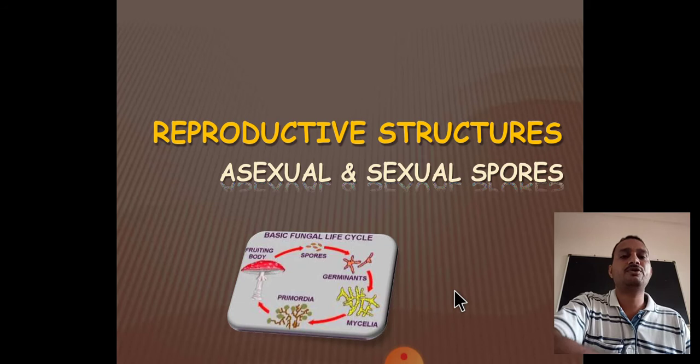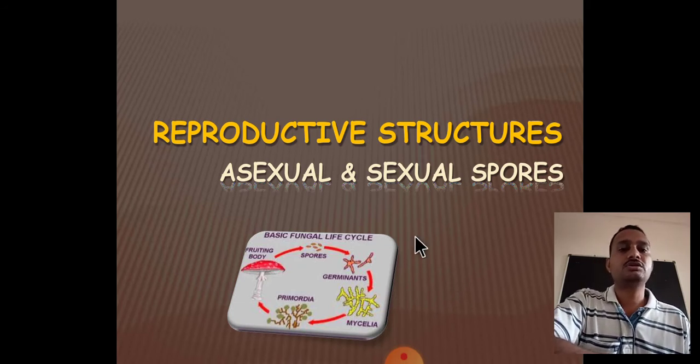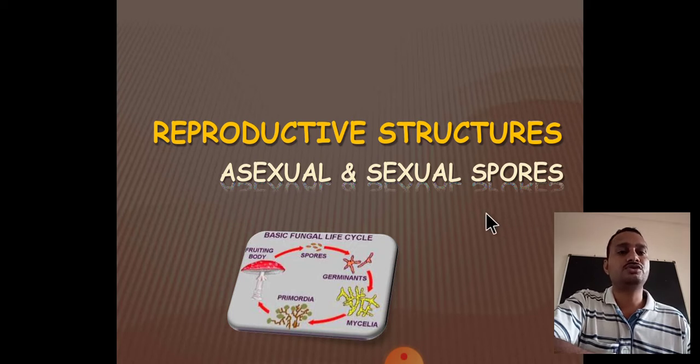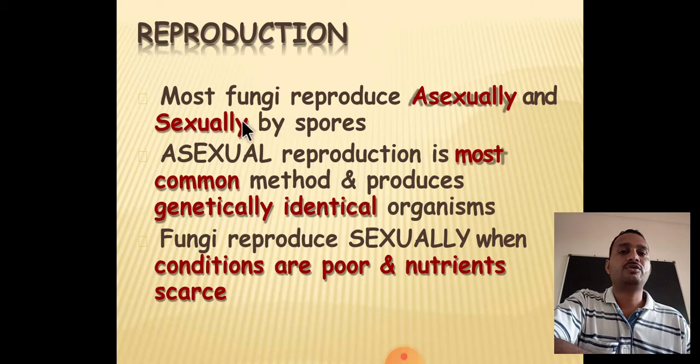Next characteristic is the reproduction and reproductive structure. We have seen that fungi reproduce by means of asexual and sexual spores. First of all, most fungi reproduce asexually, and second is the sexual method. Sexual reproduction is by means of spores. Asexual reproduction takes place by means of fragmentation. Asexual reproduction is the most common method and produces genetically identical copies, because they are fragmentically divided into separate parts, and they have genetic material which is parental in origin. That's why they are genetically identical.